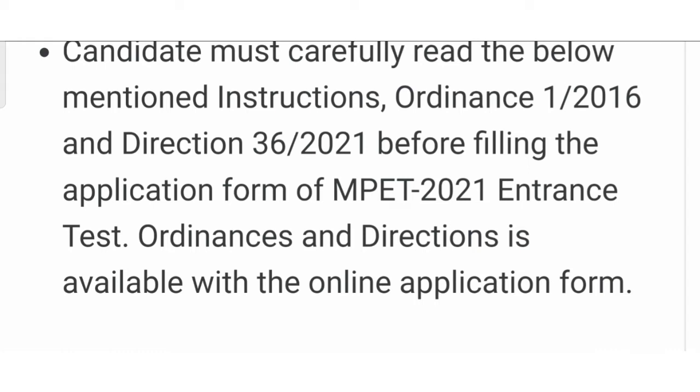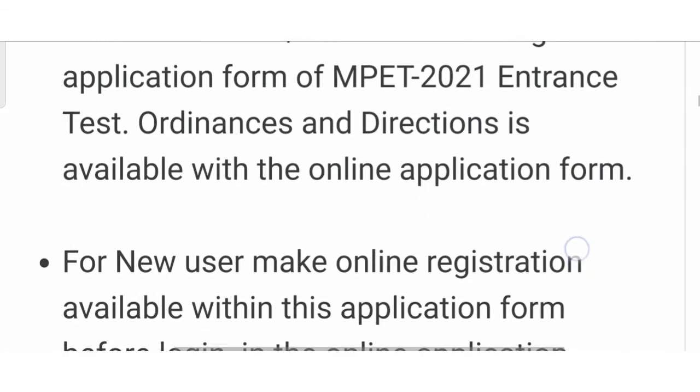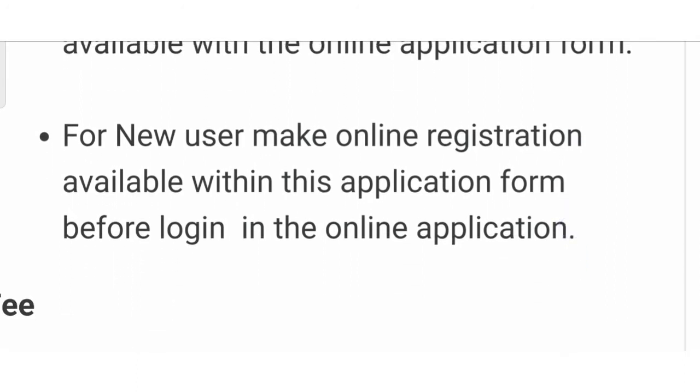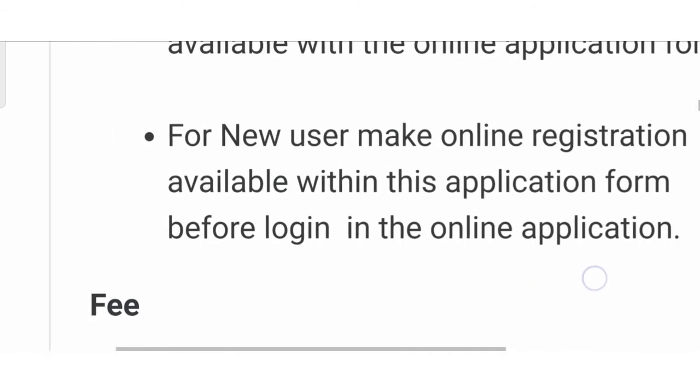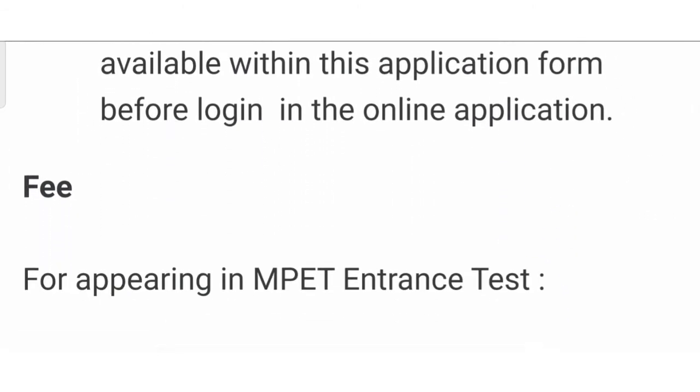The candidate must carefully read the instructions as per the ordinance. For a new user, online registration is available within this application form before the login.